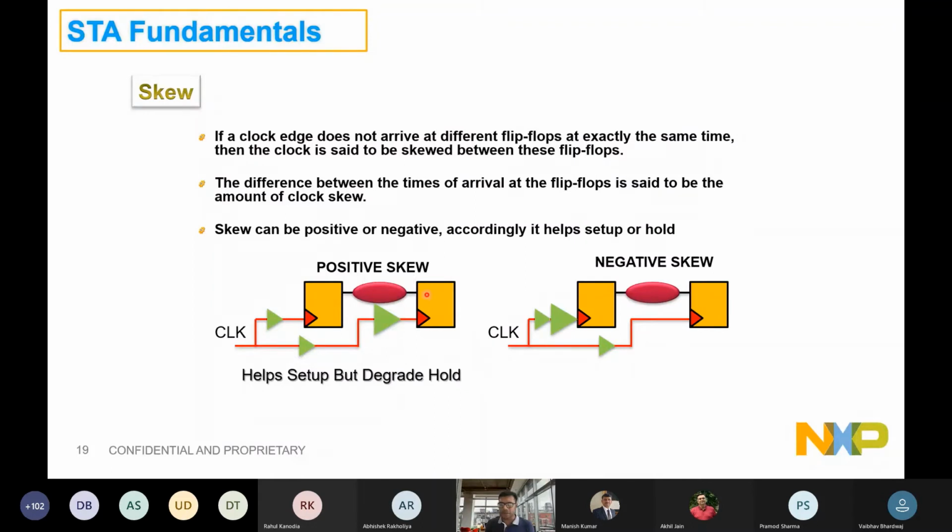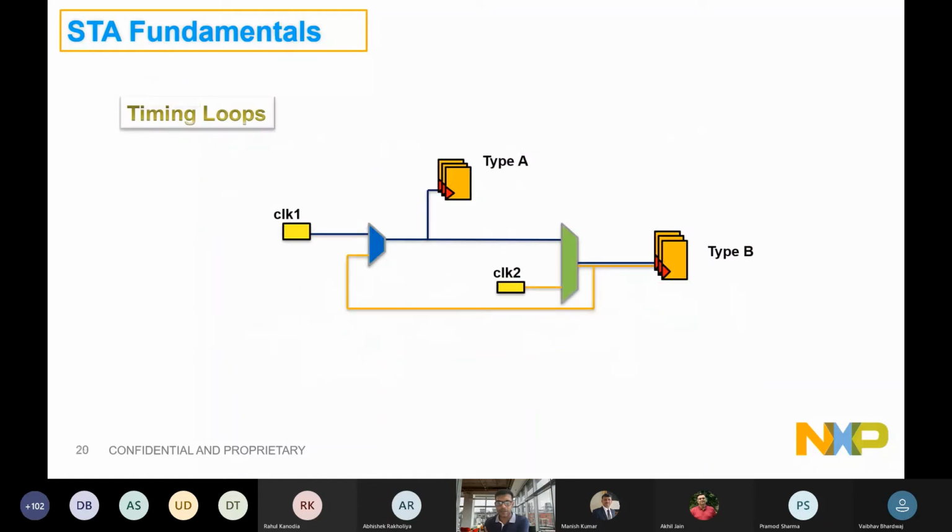Similarly, you can call a skew negative where the launch flop is more delayed compared to capture. This will help hold but degrade setup, right? So skews are to be managed in the design, and we need to ensure that despite all these millions of flops getting the clock at a different time, your setup and hold is met, right? So we are slowly moving to more complexities within the implementation as we go through these slides. How it was a simple flop to flop path, now it has more skew and latency. Let's go further. There will be OCV and derates also landing there.